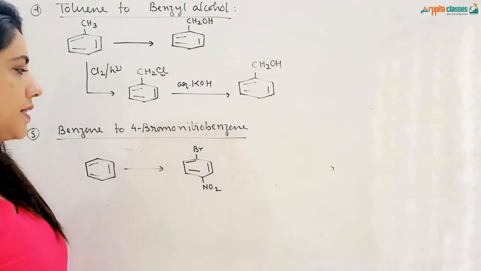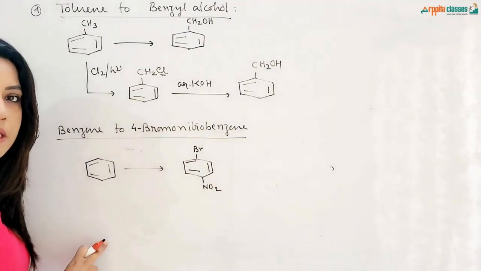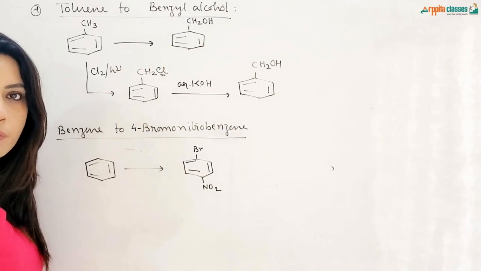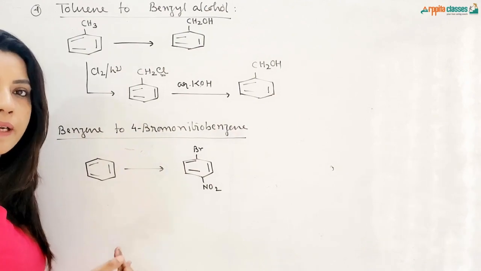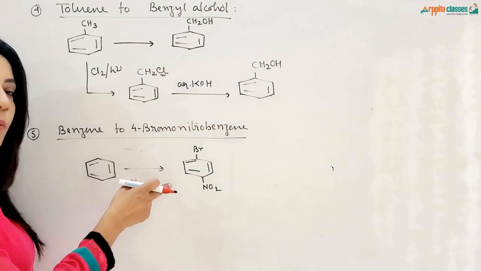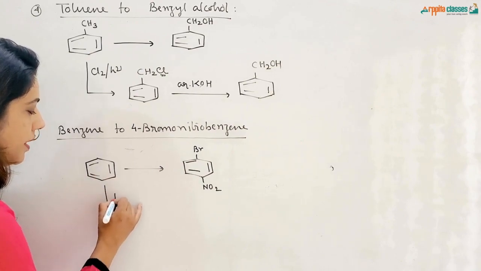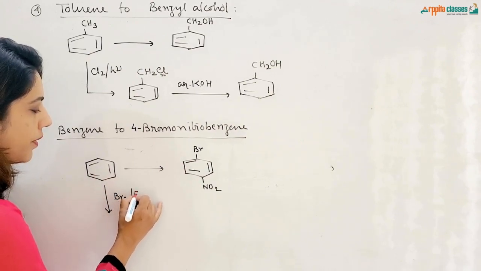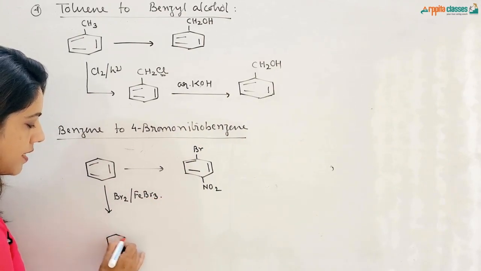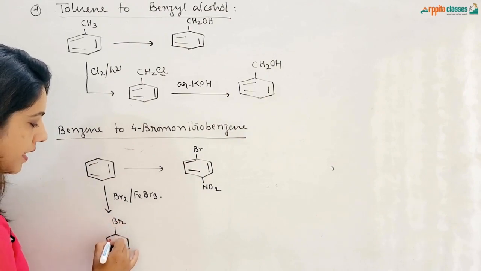4-bromonitrobenzene. Suppose I go from benzene to nitrobenzene and then do the bromination of it. Nitro is a meta directing group, so the bromine will get attached to the meta position. So first of all I need to convert benzene to bromobenzene, and then go for nitration. For benzene to bromobenzene, I will be treating this benzene with Br2 in presence of FeBr3. So there will be an electrophilic substitution reaction. Br plus is the electrophile and Br will get attached over here.